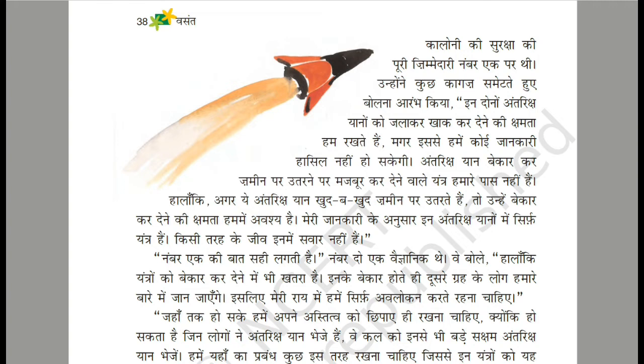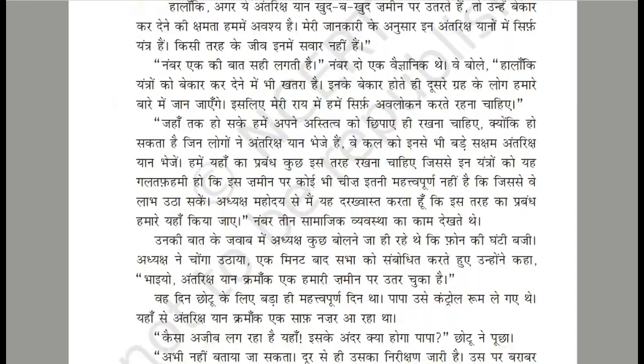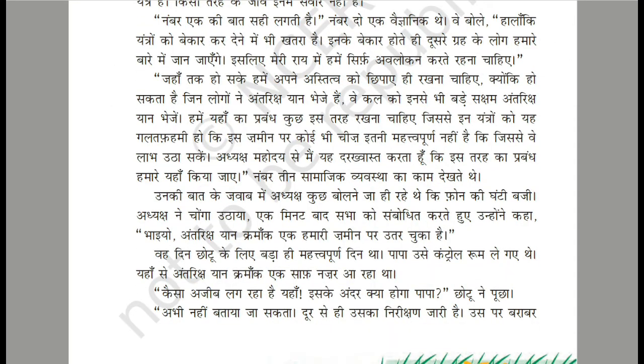He said, "Although there is a danger in ruining the instruments, people of other planets will know about us as soon as they are ruined. So in my opinion, we should keep observing as far as possible. We should keep our existence hidden because maybe the people who have sent the spaceships will send something bigger than these tomorrow. We should keep the arrangements here in such a way that the mission will not get any clue of our existence. Otherwise, they may take advantage of our place. I request that such an arrangement should be made here."